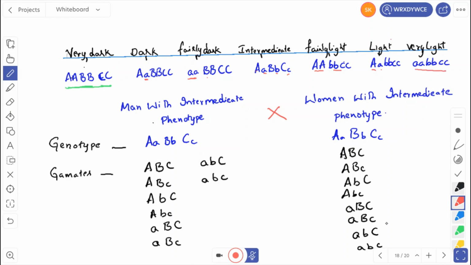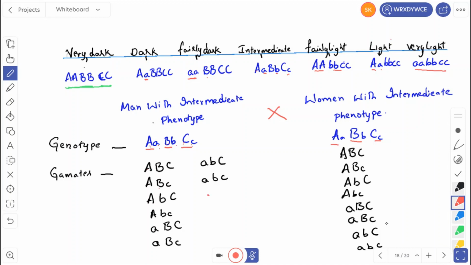Okay, so a man with intermediate phenotype and a woman with intermediate phenotype were crossed like this: capital A small a, capital B small b, capital C small c. Here also capital A small a, capital B small b, capital C small c. So how are the genotypes formed? How many gametes are formed from this combination? In a trihybrid, we'll get 8 gametes. Remember this one. A, B, C, 1 gamete. A, B, small c, 1 gamete. Small a, capital B, capital C, 1 gamete. Small a, capital B, small c, 1 gamete. Small a, small b, capital C, 1 gamete. Small a, small b, small c, 1 gamete.